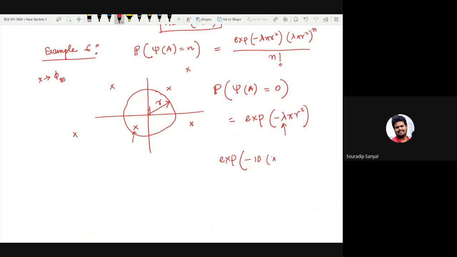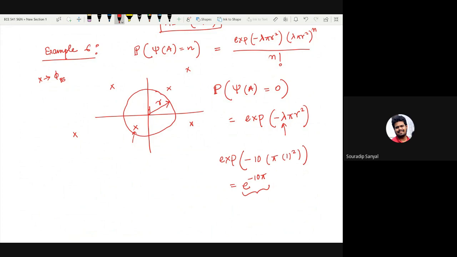So which will be 1, let's say 1. So it's simply e to the power minus 10 pi. This is the probability that within 1 kilometer of you there are no base stations, given that there are 10 base stations per square kilometer in New Delhi, right?